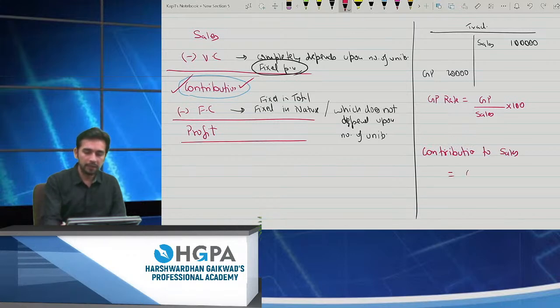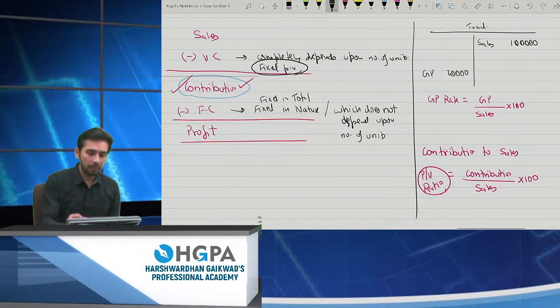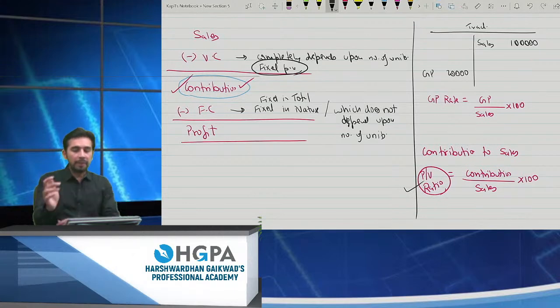It will be contribution divided by sales into 100. Now this becomes a PV ratio, that is profit volume ratio, and all my decision making will be dependent upon this. So the basic formula which you have already learnt is contribution to sales ratio, which is nothing but the PV ratio.